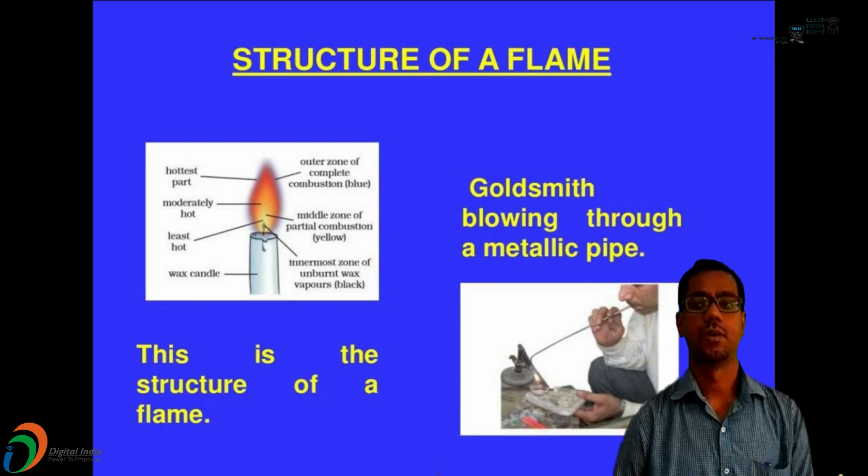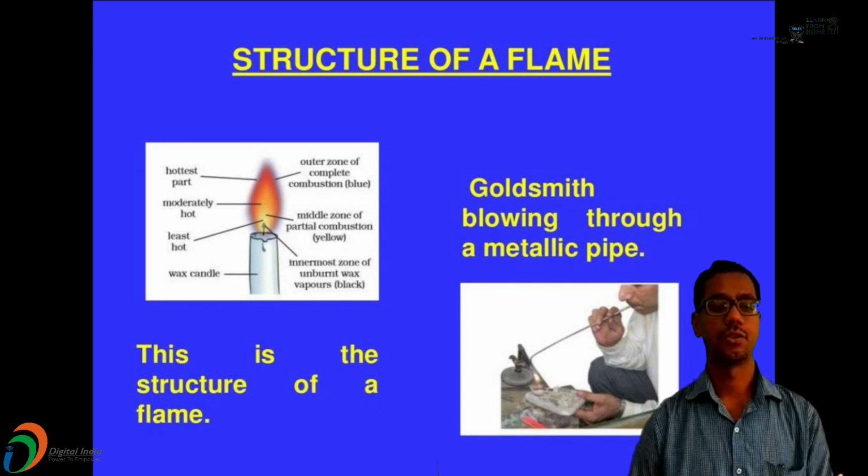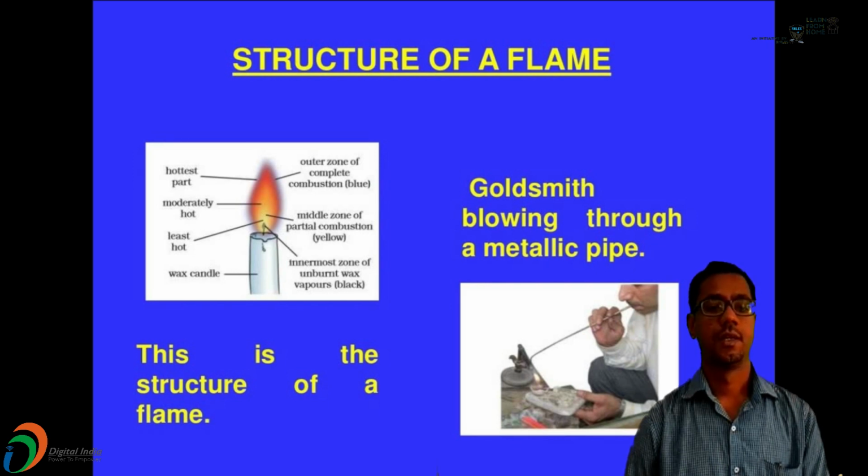The hottest part is called the outer zone, the moderately hot part is called the middle zone, and the least hot part is called the innermost zone of unburnt wax.